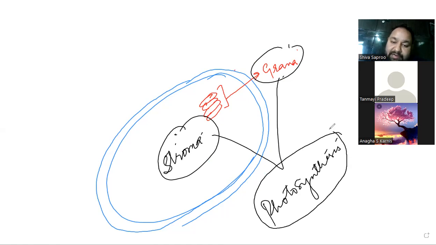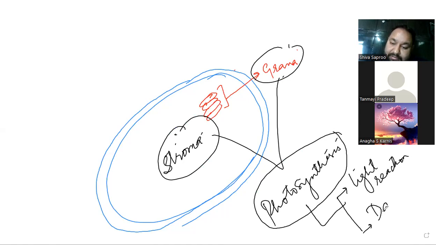Photosynthesis actually has two parts. We can divide photosynthesis into two parts: light reaction and dark reaction. Now, what's the difference between the two? One requires light and another does not require light.